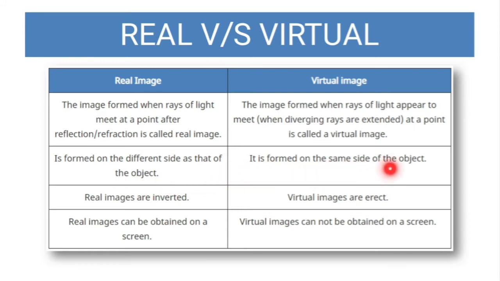A virtual image is formed on the same side of the object. Real images are inverted, whereas virtual images are erect. And last but not least, real images can be formed on the screen, a big difference. Virtual images cannot be formed on the screen. So these are the differences between real and virtual images.